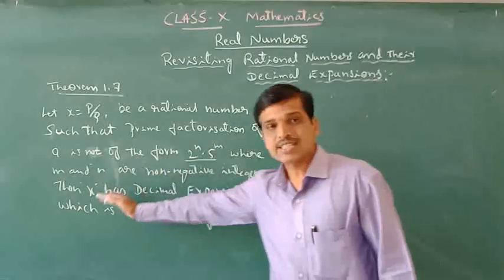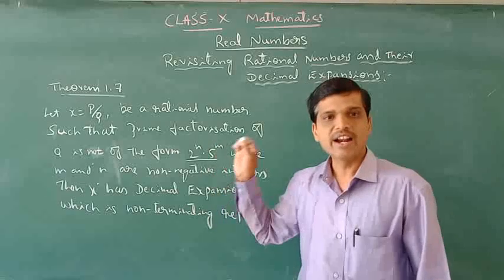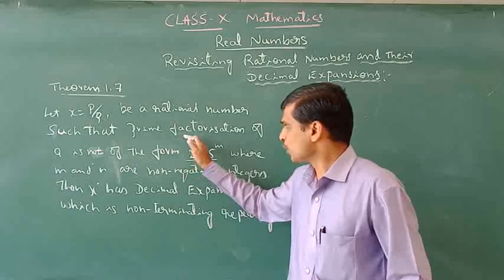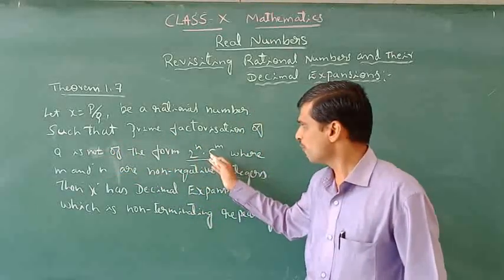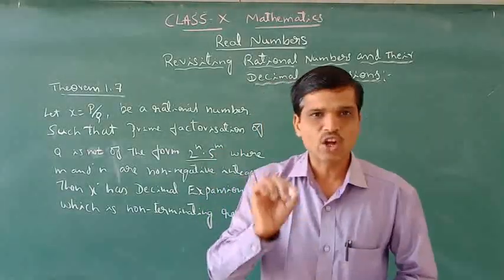Then x has a decimal expansion that is non-terminating and recurring, or repeating. Suppose q has a prime factorization that is not of the form 2 to the power of m and 5 to the power of n, then we decide the given rational number is non-terminating.